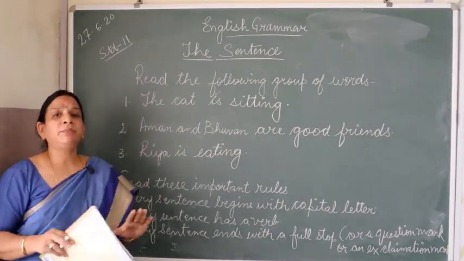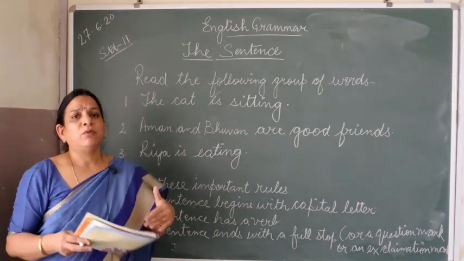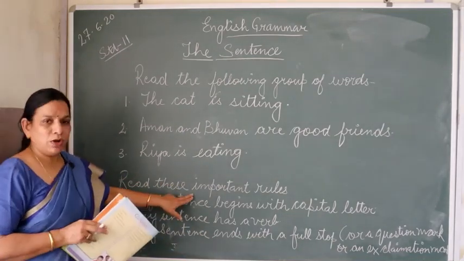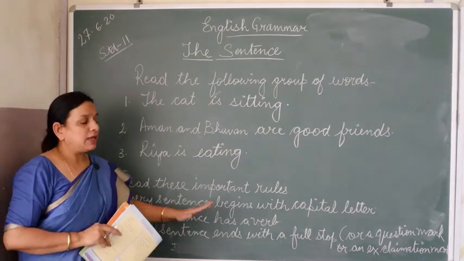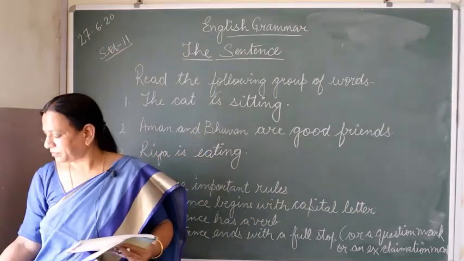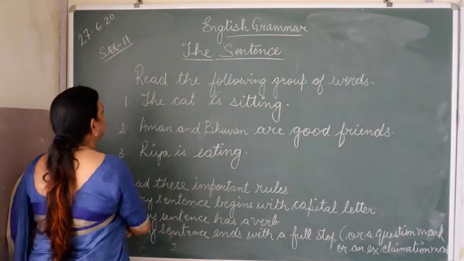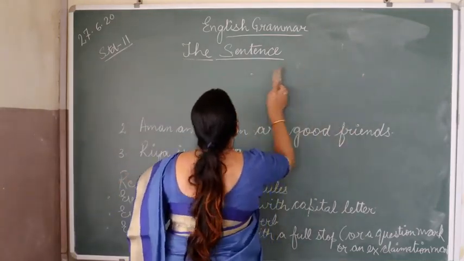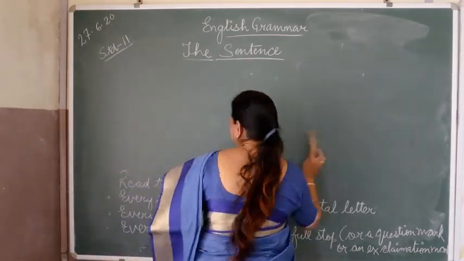Now there are some important rules about the sentence. How do we come to know what the sentence is? Then first rule of the sentence is every sentence begins with the capital letter. Means whenever we are starting the sentence, it should always start with a capital letter.